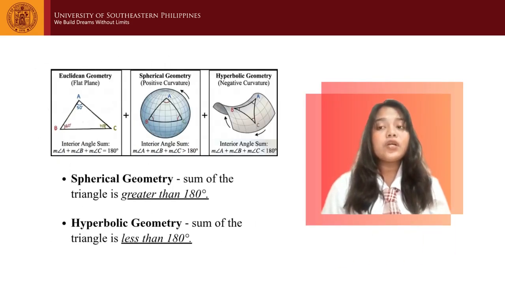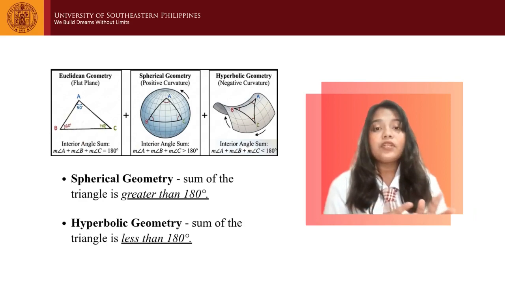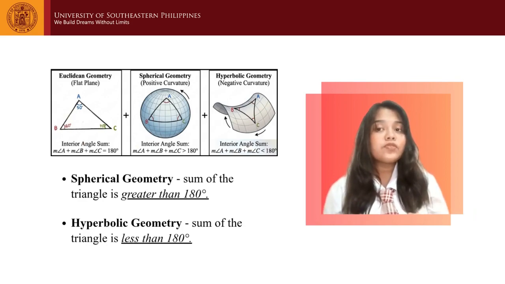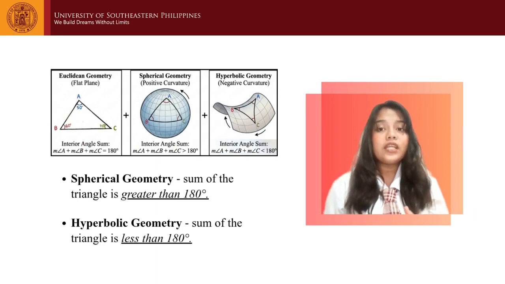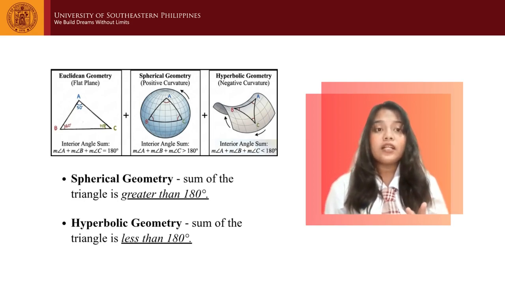So in non-Euclidean geometries, such as spherical geometry, which has positive curvature like the surface of the Earth, the angle sum is greater than 180 degrees, while in hyperbolic geometry, which has negative curvature, like a saddle-shaped surface, it is less than 180 degrees. So, the key idea here is that the sum of the angles in a triangle is not always equal to 180 degrees. It actually depends on the type of surface on which the triangle is drawn.